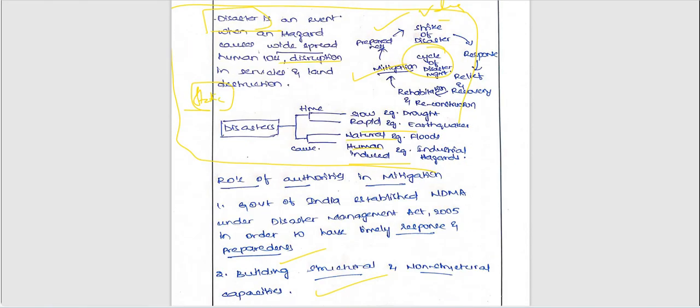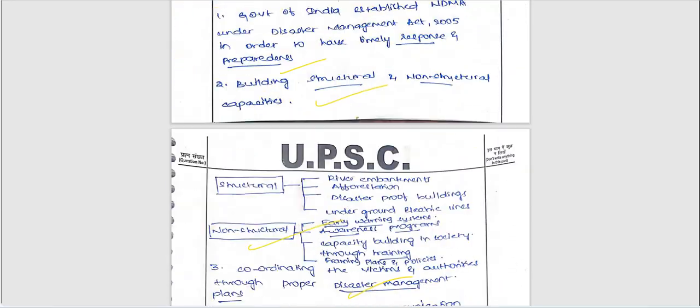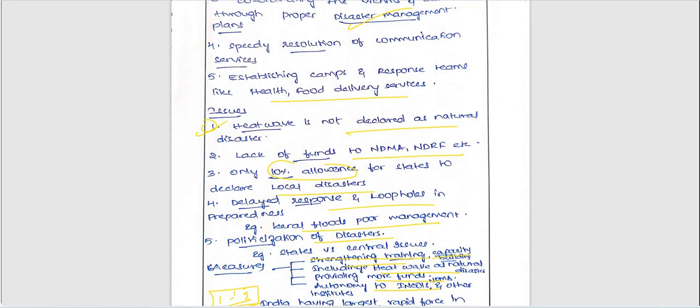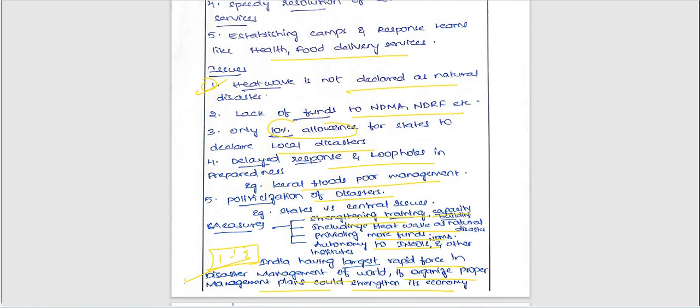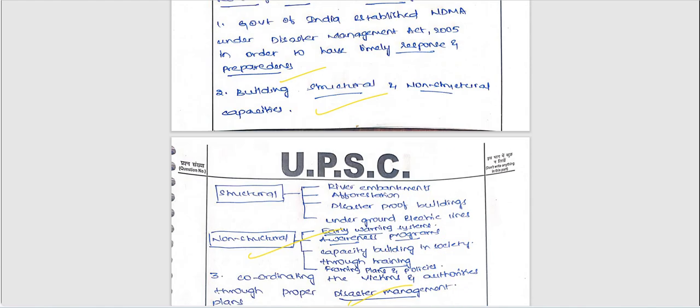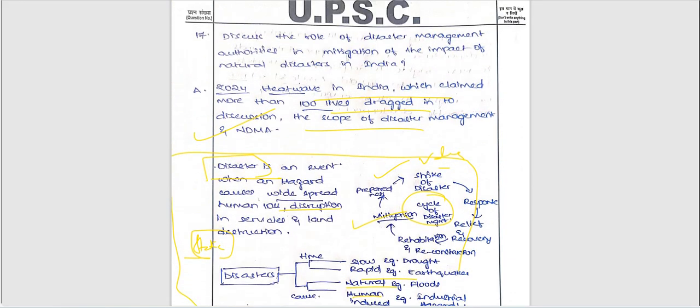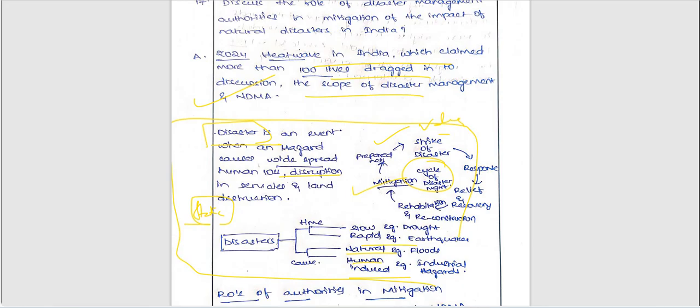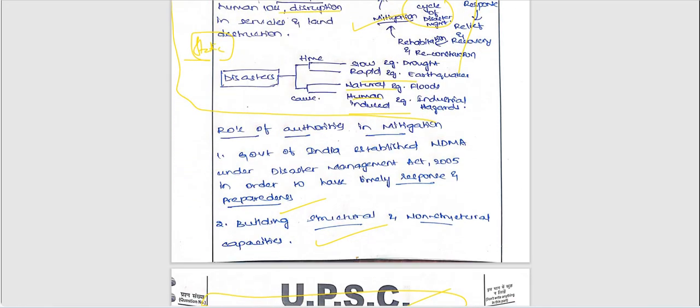In this answer, particularly the first part is okay, but here it is looking somewhat clumsy. So no need to write all the information. Here we can remove this information. No need. Apart from that, everything was okay. Very good information. Recent current affairs were included and flowcharts were included.